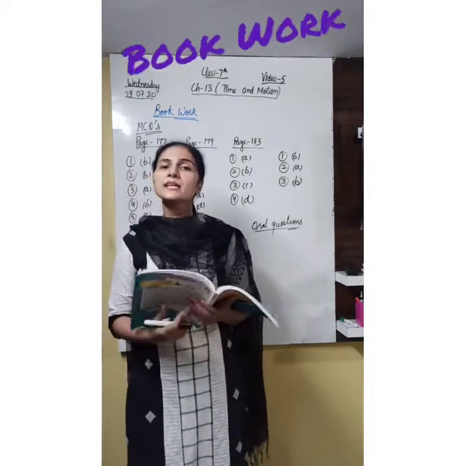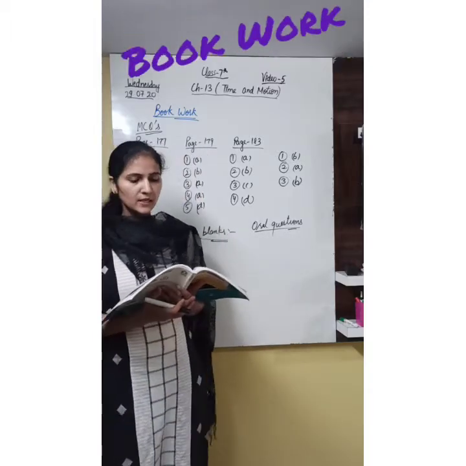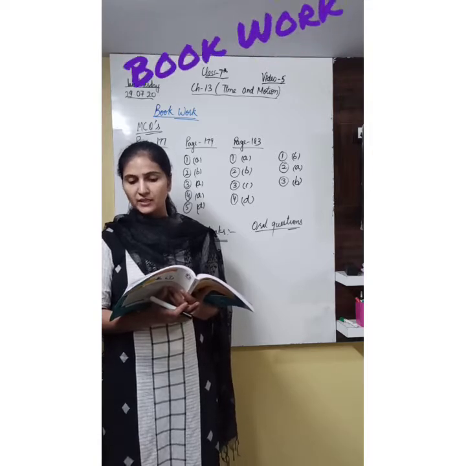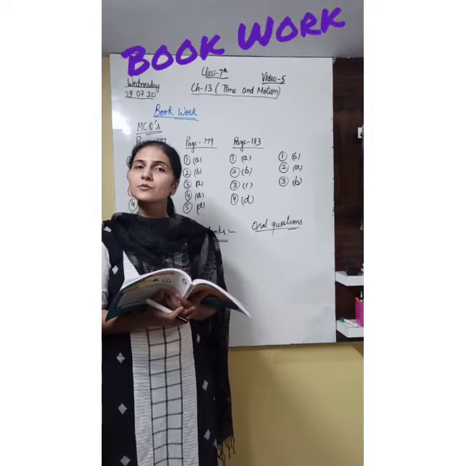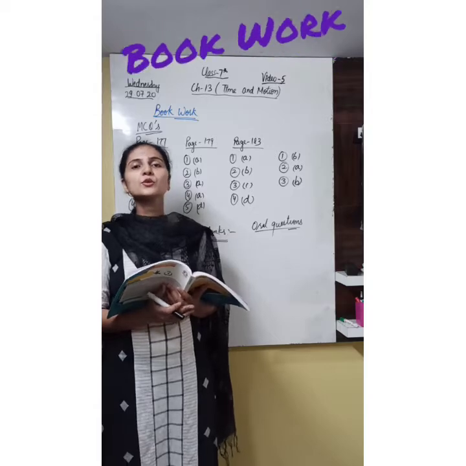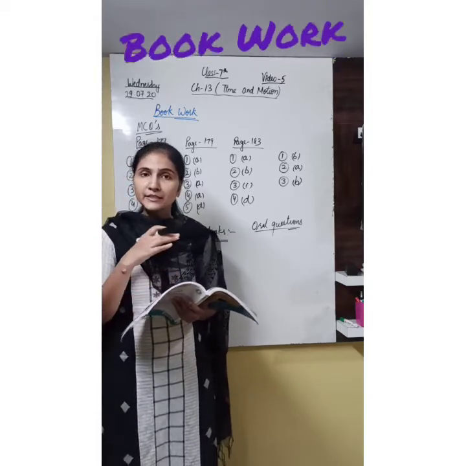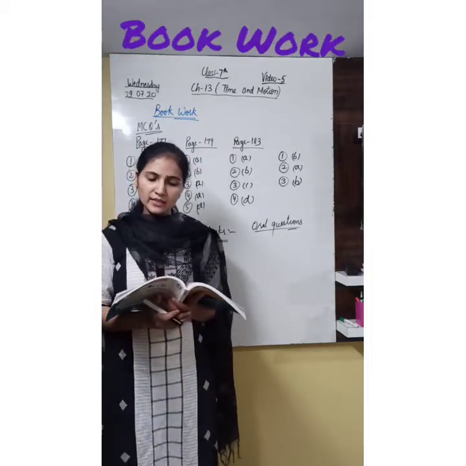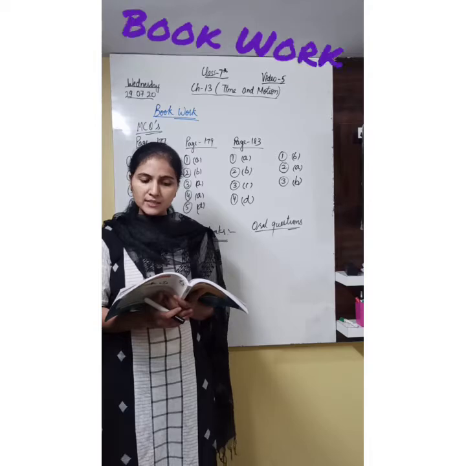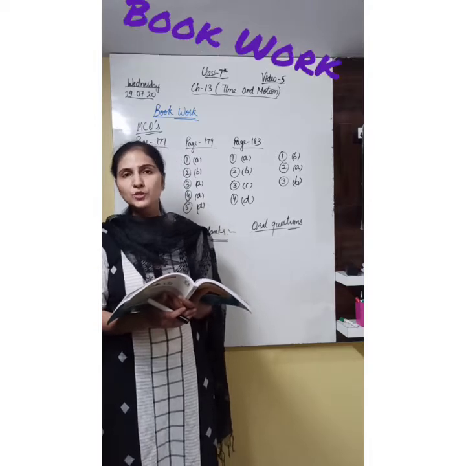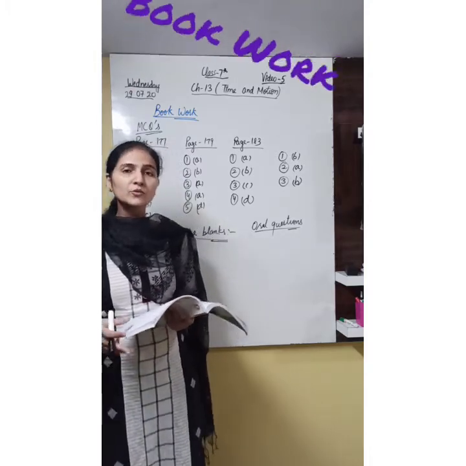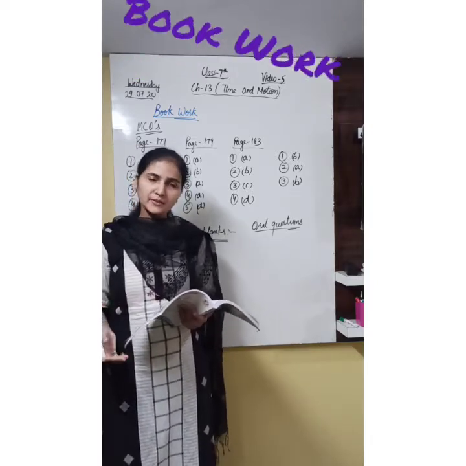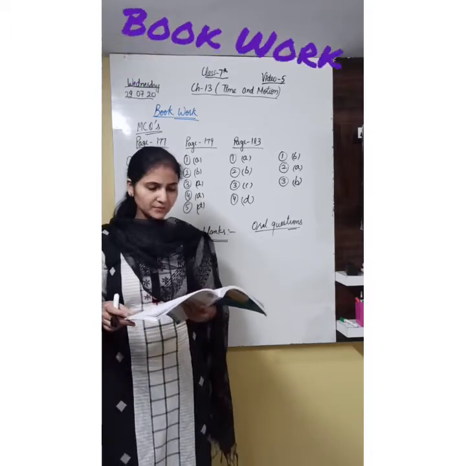Now next are the science quiz questions. For a uniform motion, what type of graph is obtained when you plot distance versus time? For uniform motion, as we discussed yesterday in detail, it's a straight line graph. Next one is, when is a moving body said to be in uniform motion? When it is traveling equal distances in equal intervals of time. I think you all know it very well.